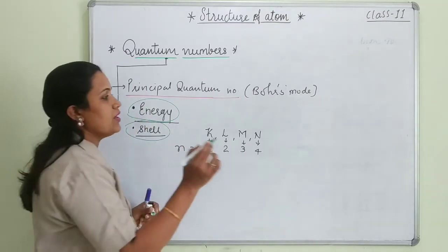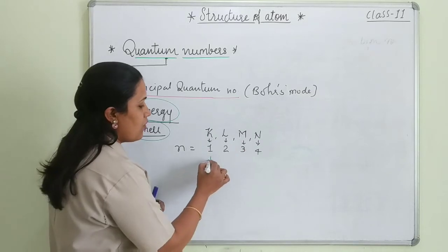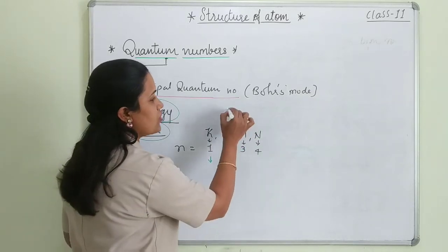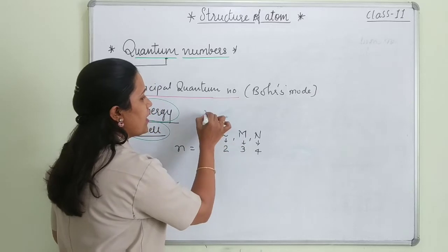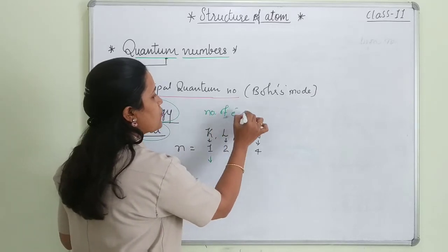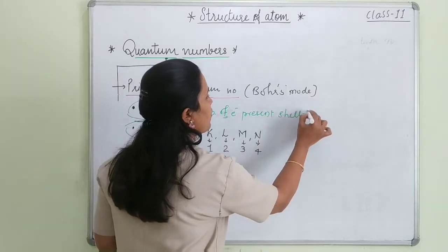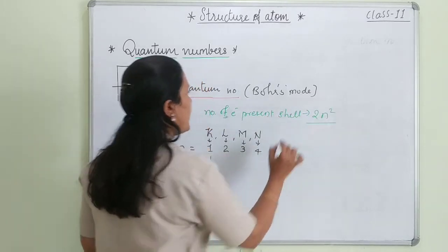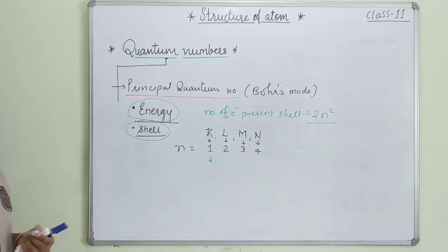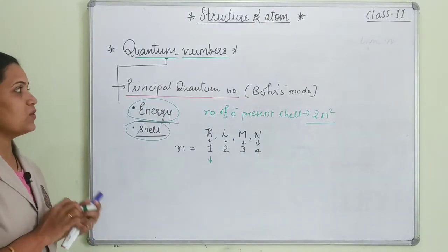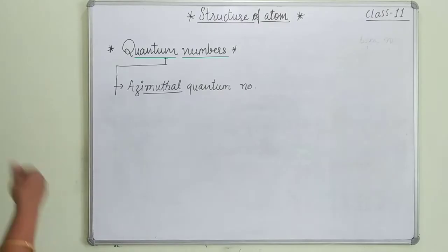And as we know, students, if I want to calculate the number of electrons present in a particular shell, we can calculate it by the 2n square formula. So this is your first quantum number, and that one is principal quantum number.